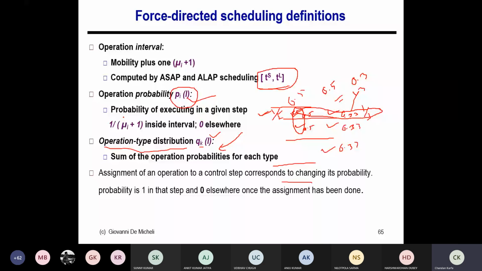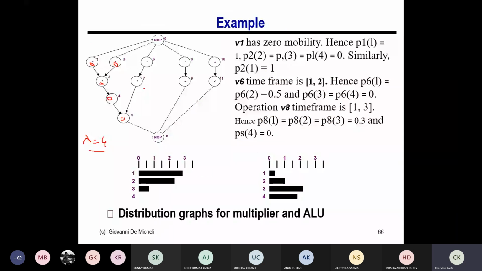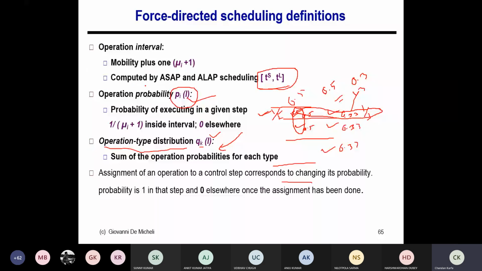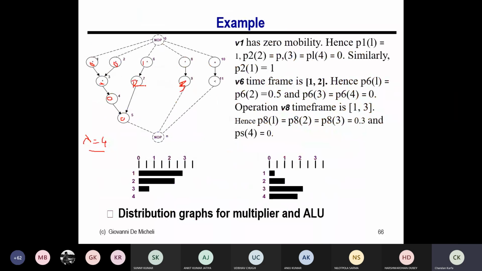But for this node it is 1, and this is also 1. For this node it is 2, because it can schedule in 2, 3, or 4. Just a minute. This is basically the mobility plus 1, so it should not be 0; this should be 1. Whatever the mobility is, plus 1.